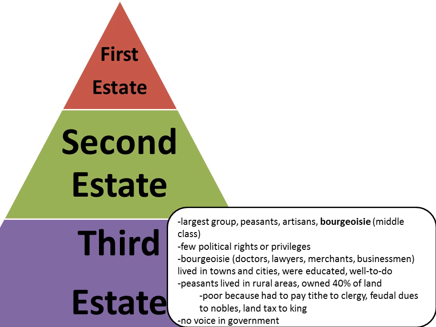Peasants, the other part of the third estate, lived in rural areas, and they actually owned about 40% of the land in France. Now, despite all of this land that they owned, they were still poor because they had to pay the tithe, the tax, to the clergy, and they had to pay feudal dues to the nobles. They even had to pay a land tax to the king. The third estate had no voice in government.